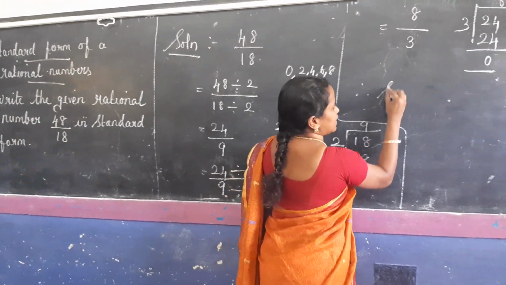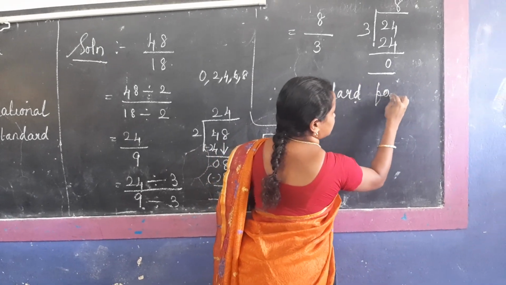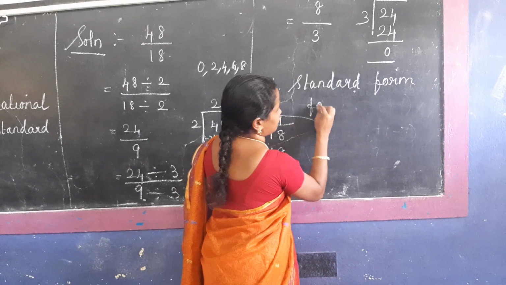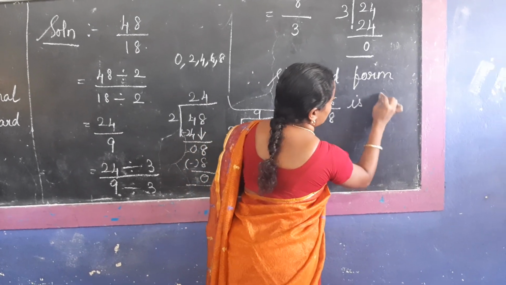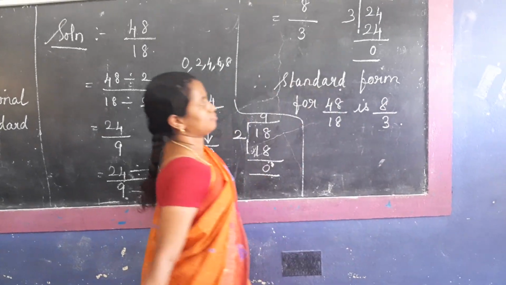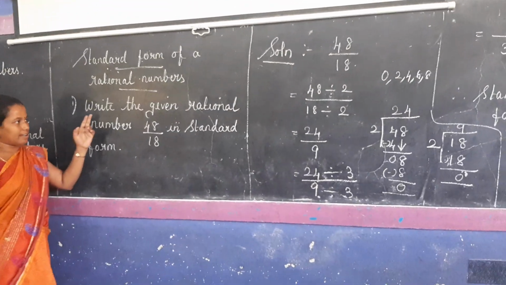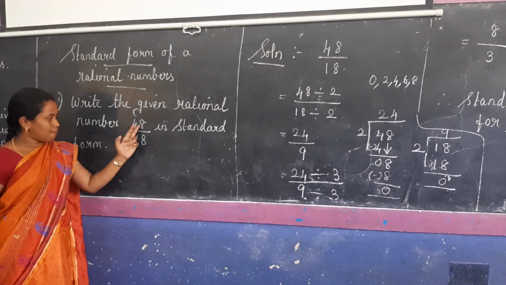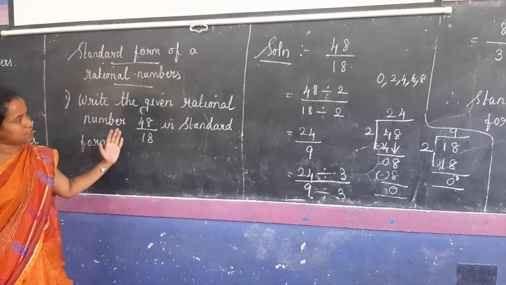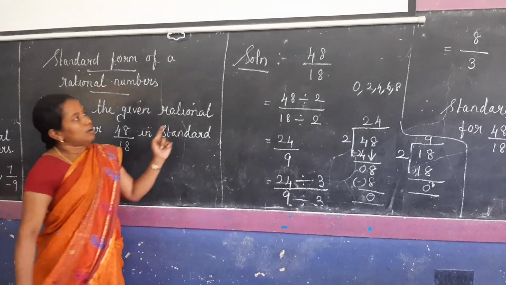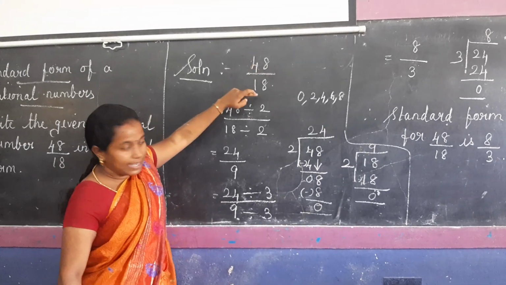So therefore the standard form for 48 divided by 18 is 8 by 3. So this is the answer. Once again, listen. What is the question given? Write the given rational number 48 divided by 18 in standard form. Standard form means we have to simplify. So first we write the given rational number 48 divided by 18.